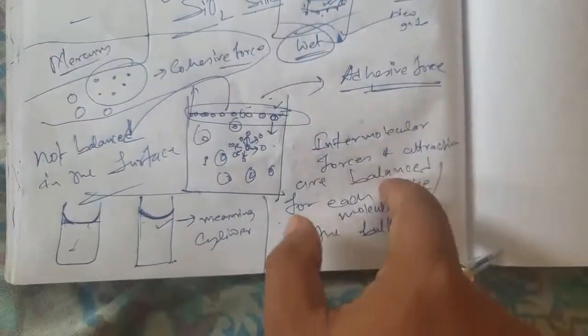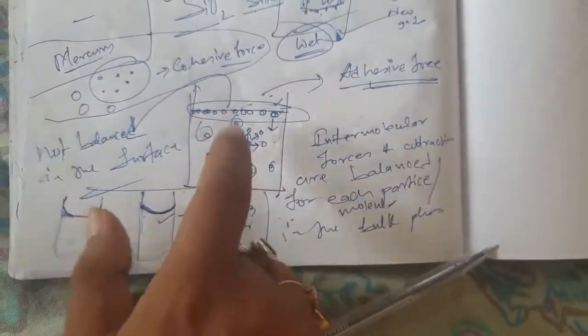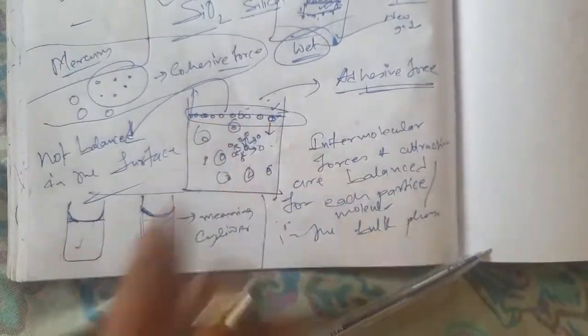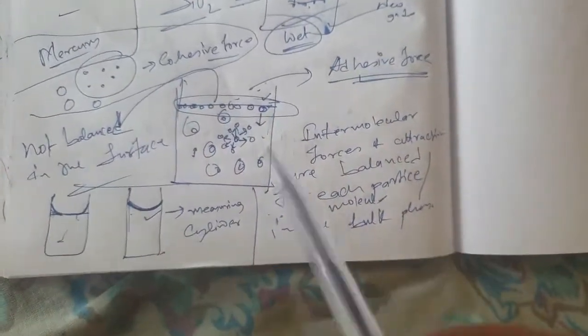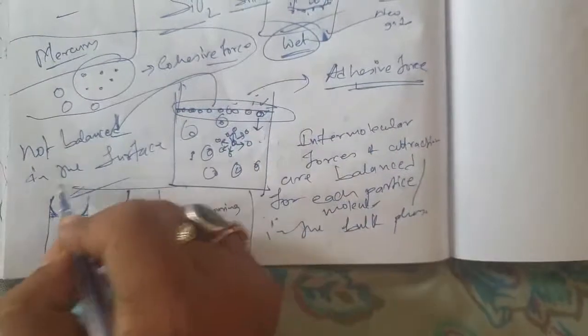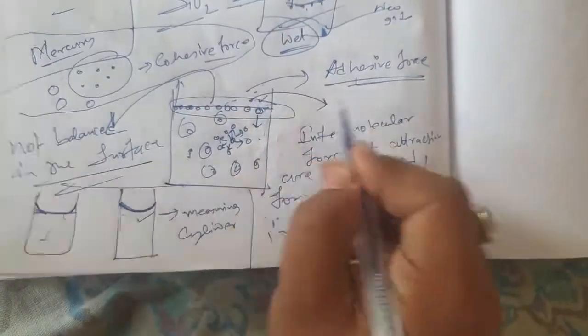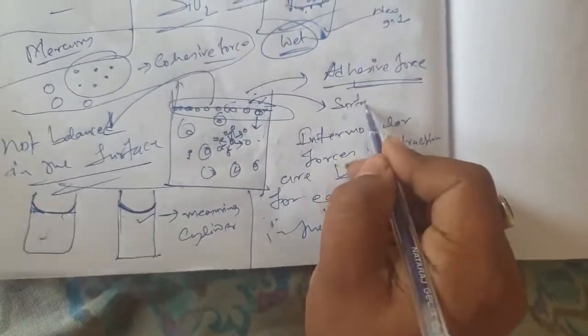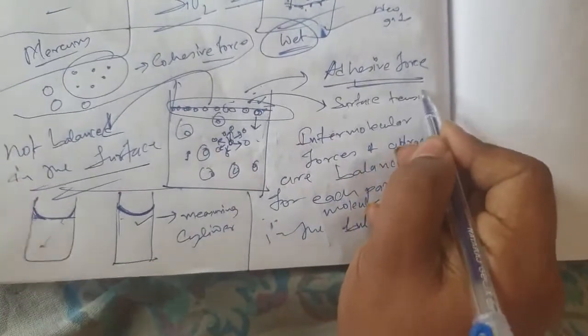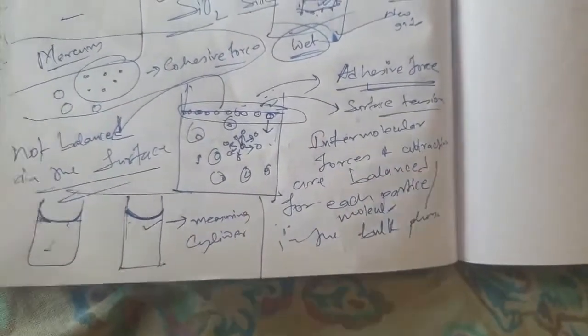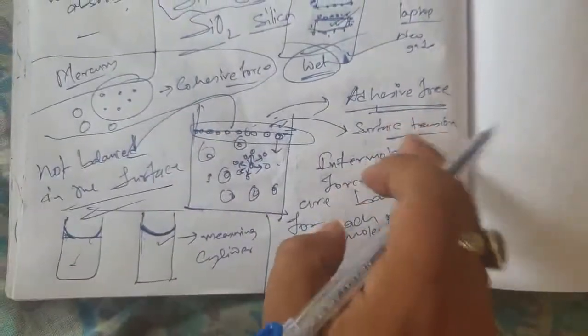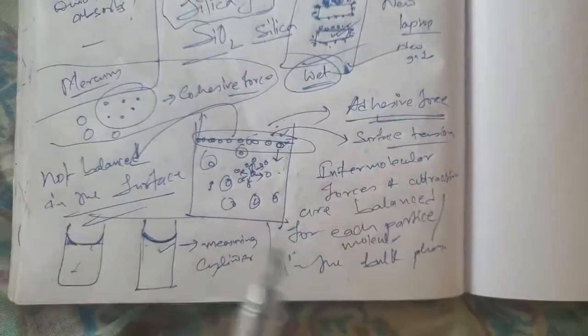Existence is the proof that intermolecular force of attraction is balanced inside and remains unbalanced outside, in the surface. This is also the reason of surface tension. This was also learned in lower class. Surface tension, you know, the phenomenon of surface tension was observed when we were kids. What happened is,